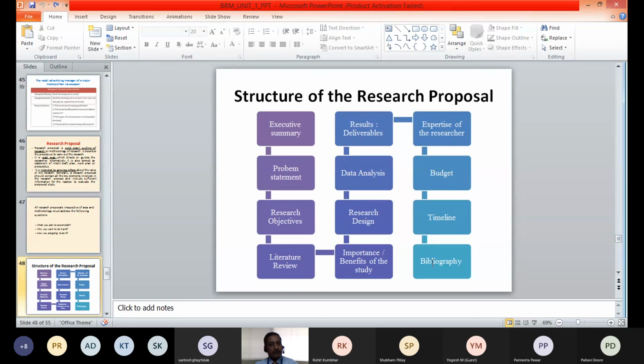We'll discuss all these components of the research proposal in detail, each and every component, but in the next session. Before we close the session,